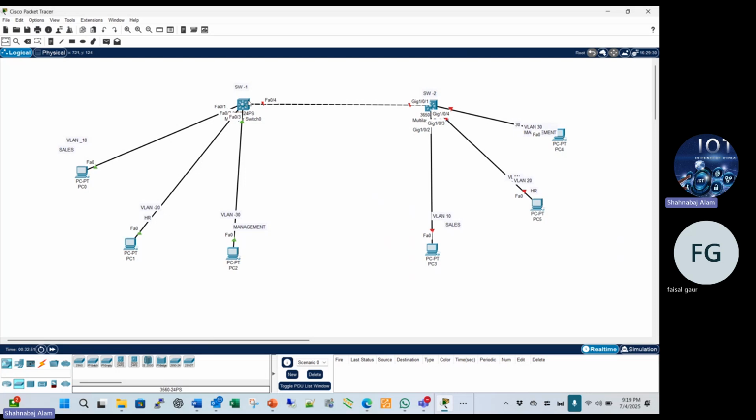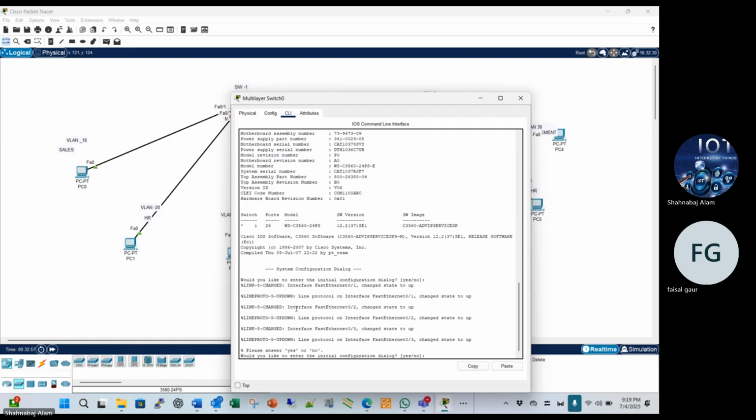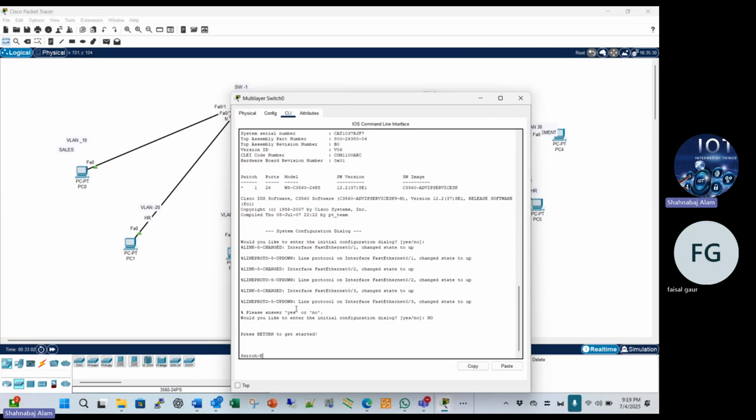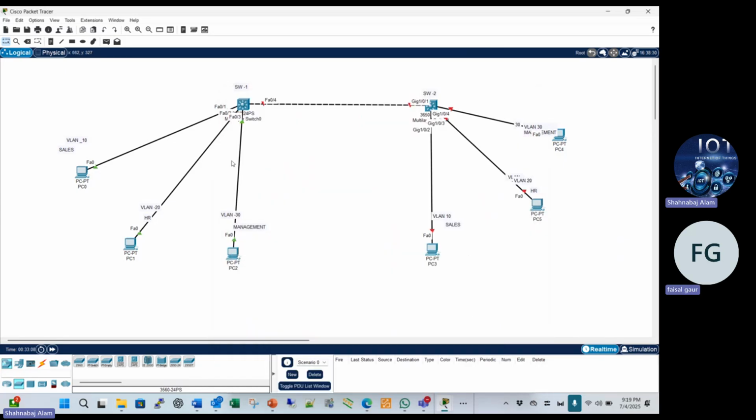Just open it and go to CLI mode, and just go to enable. When you configure the switch, you connect to the switch from your laptop. I also explained about that, because when we configure the switch you require Telnet, SSH or console. We have already discussed that, because without SSH or Telnet we are not able to access the switch.